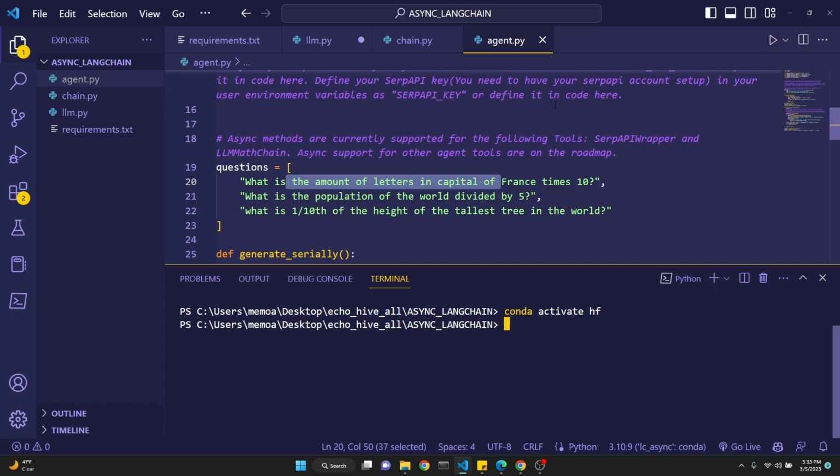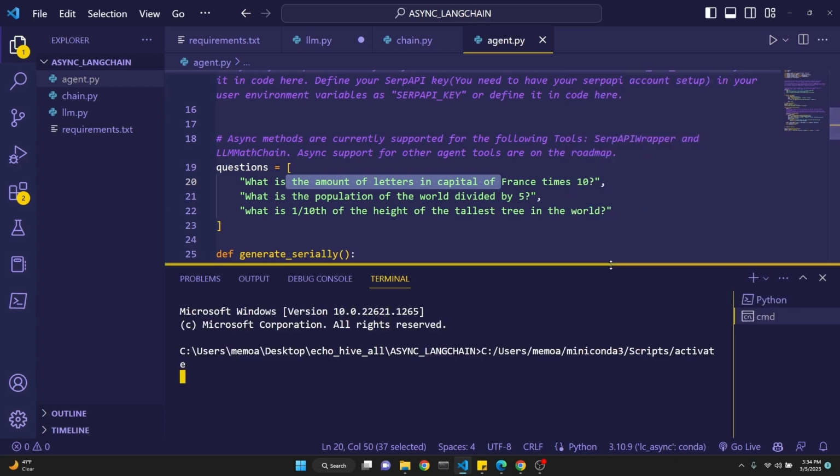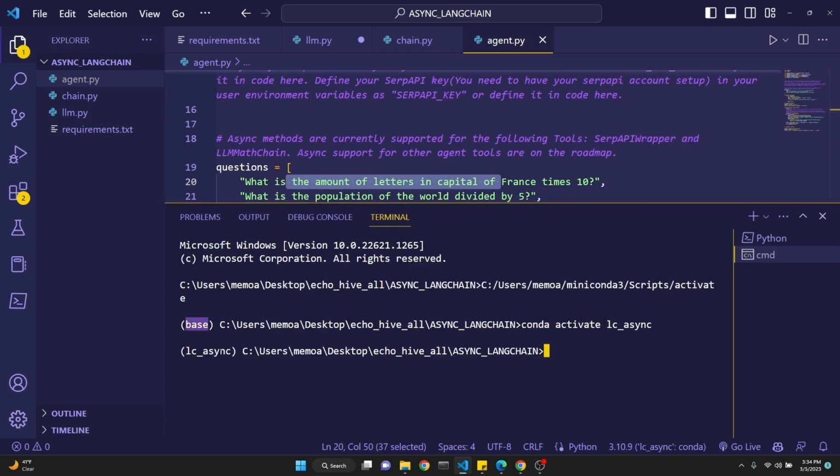It's pretty easy. In Visual Studio Code, start your terminal, and then with this arrow button, start a command prompt. And after that, you have a base environment, and then I already have created an LC_async environment. But the way we created this environment is Conda, using the Conda create -n, and then the name of our environment, LC_async. And then we can specify a Python version, Python equals 3.10. For example, we have to make sure we don't have any typos. Python equals 3.10. So this will create a new Conda environment. I already have created it.